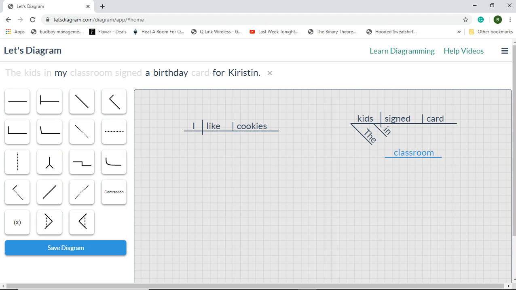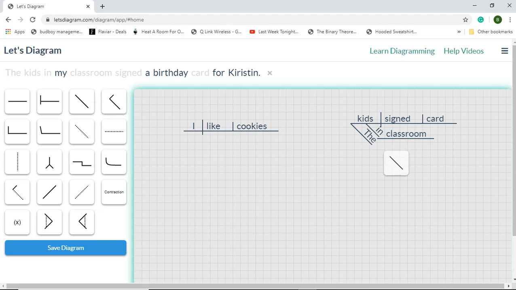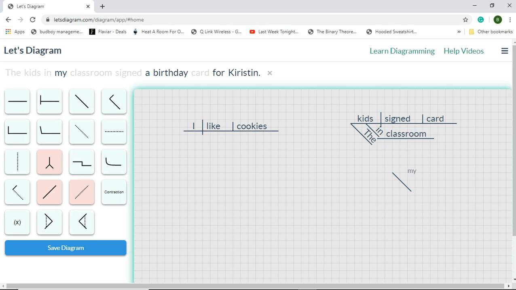Oh, this is going to get... move this. Okay, the object of the preposition is classroom. And my is an adjective. Which classroom? My classroom.